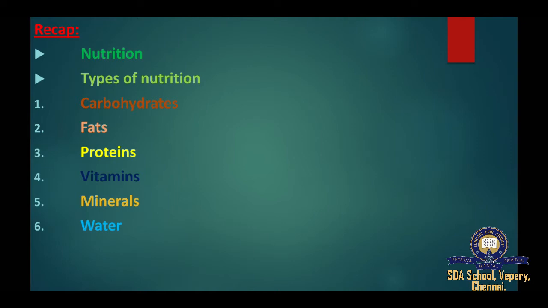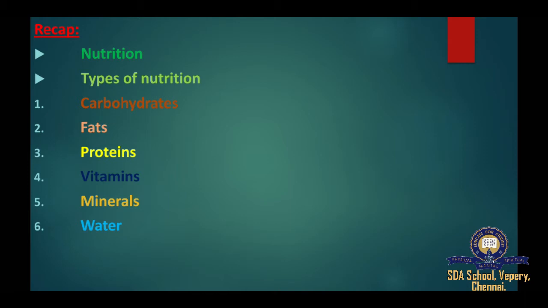In the previous section, we saw about nutrition and types of nutrition. The body needs nutrients to carry out various functions. Nutrients can be classified into five major groups, as I already told you. The first one is carbohydrates, then fat, protein, vitamins and minerals, and water. The main function of carbohydrates is to provide energy. Carbohydrates are made up of carbon, hydrogen and oxygen.